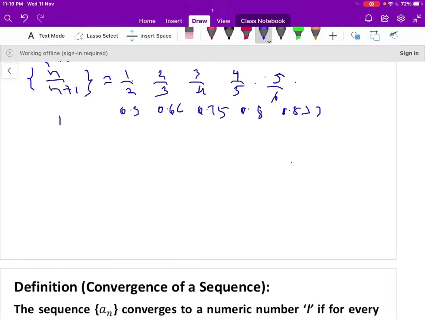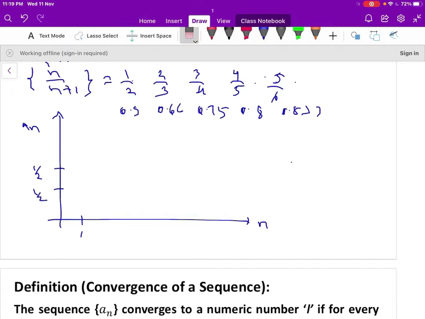Let us show it graphically. On the x-axis we represent n values and on the y-axis we represent the function values a_n. When n is 1, the first term is 0.5. Let us take this as 1 by 2. When n is 2, a2 is 0.66 here.